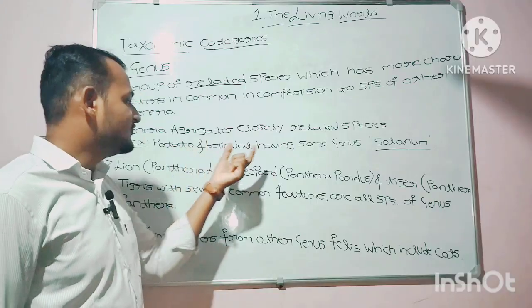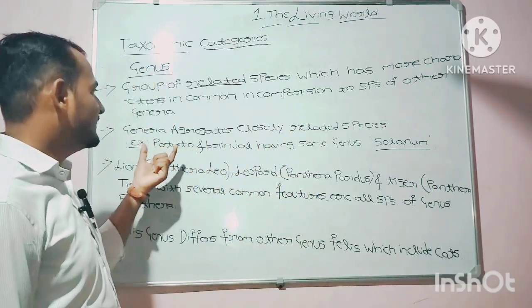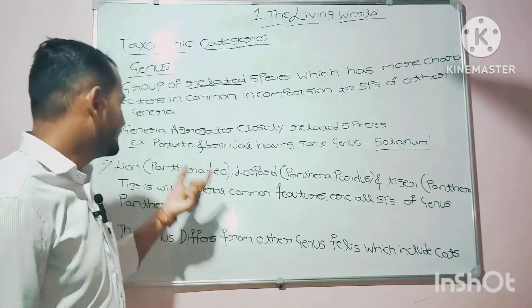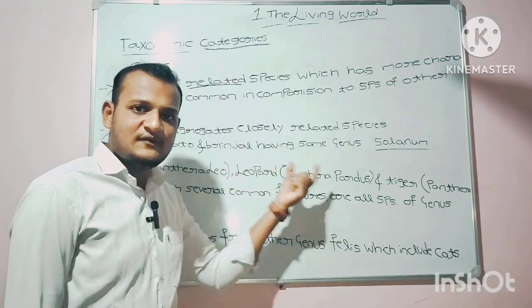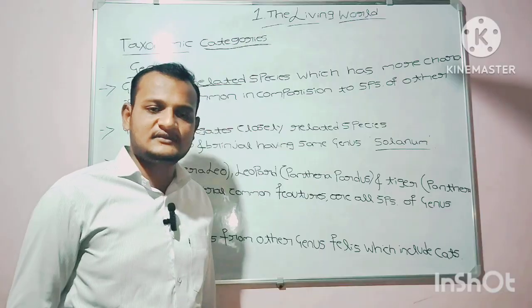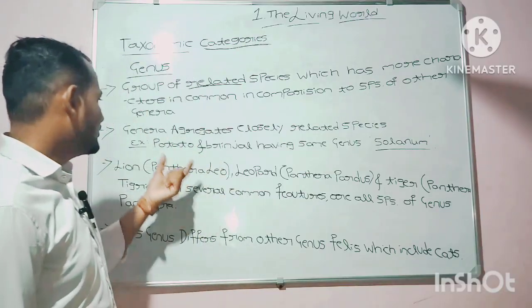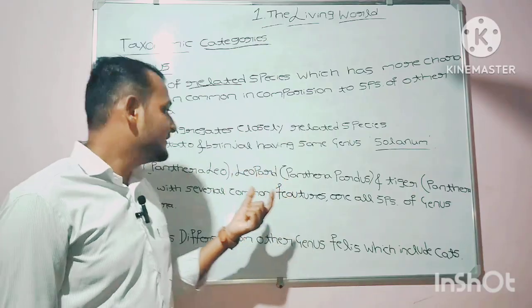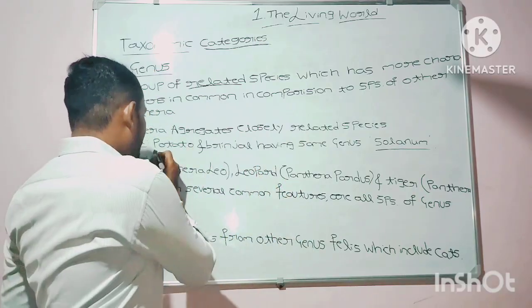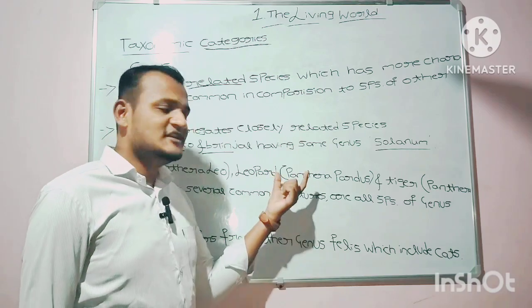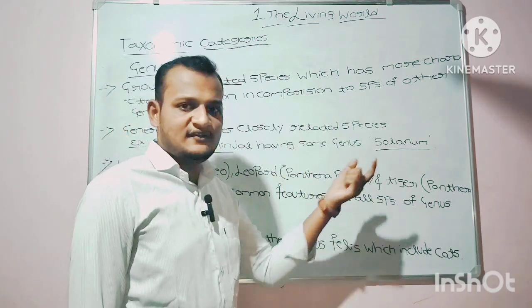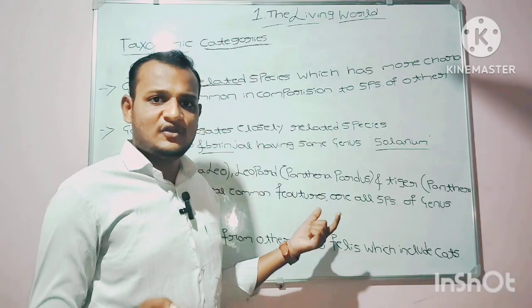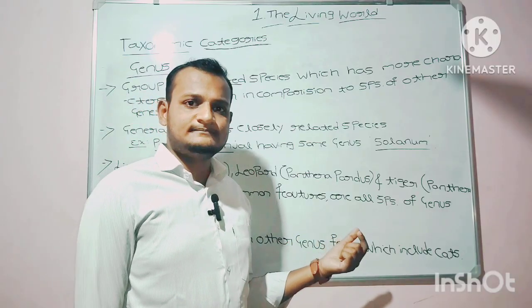Genera aggregates closely related species. Genera are groups of closely related species. For example, potato and brinjal have the same genus, Solanum. As you know, potato and brinjal vary in their species but not in genus. They differ in the species, but they belong to the same genus, that is Solanum.